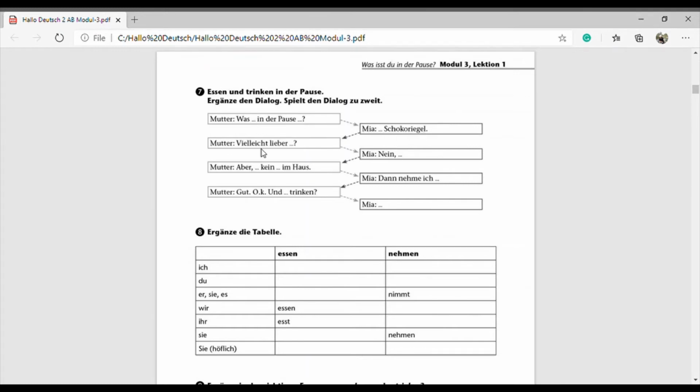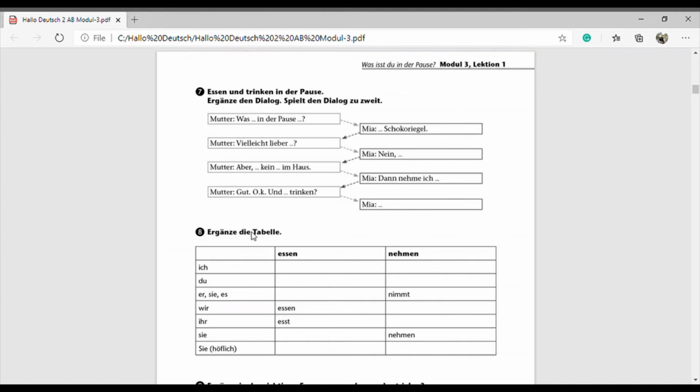Okay, then vielleicht lieber einen Apfel? Then nein, ich möchte keinen Apfel, ich möchte einen Schokoriegel. Then ich habe aber keinen Schokoriegel im Haus. So, dann nehme ich ein Käsebrot. Gut, okay, und was möchtest du trinken? Eine Cola. Okay, so in this way we can write these sentences.